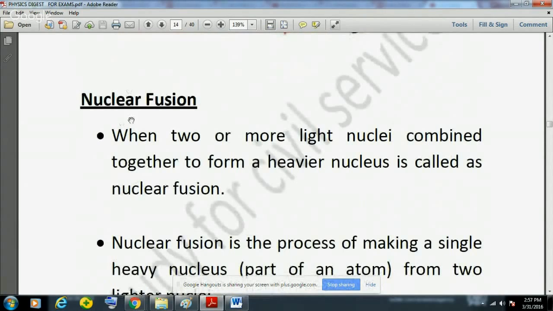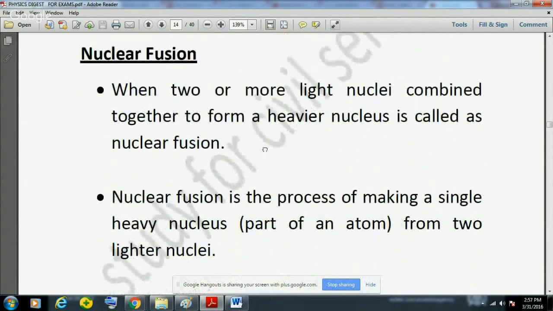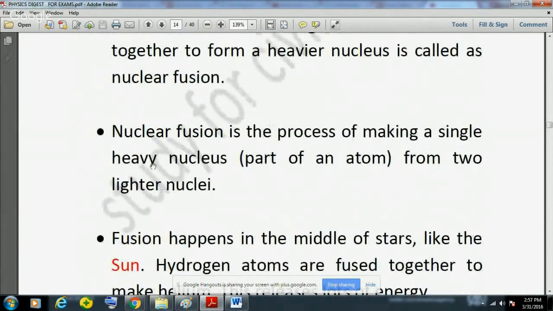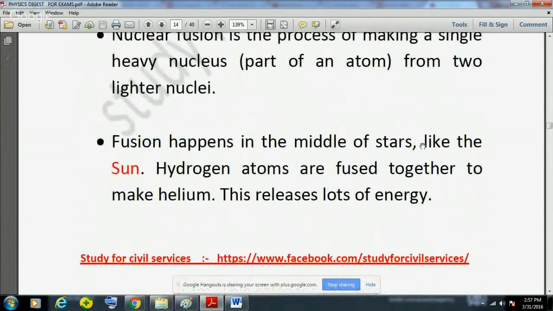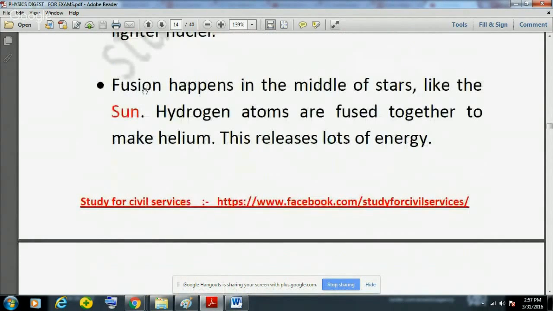Now another process is nuclear fusion. When two or more light nuclei combine together, they form a heavier nucleus, and that process is known as nuclear fusion. So nuclear fusion is the process of making a single heavy nucleus from two lighter nuclei. And fusion happens in the middle of stars and in the sun also.